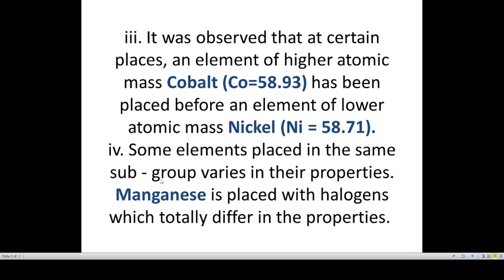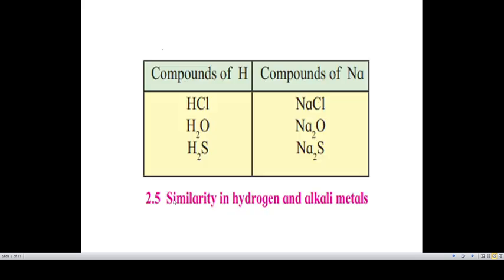Some elements placed in the same subgroup vary in their properties. Elements which were placed in the same subgroup should have the same properties, but they varied in their properties. Like manganese was placed with the halogens, which totally differ in properties from the halogens. Then also it was placed with the halogens. So this was also a demerit of Mendeleev's periodic table.